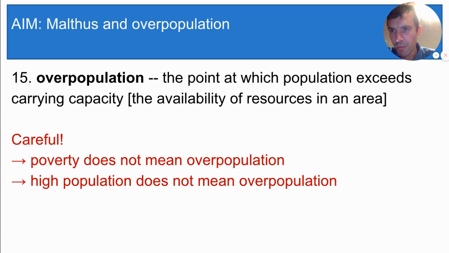And to the claim that overpopulation equals a lot of people, there are places with small populations that lack adequate resources, like a village in a desert. And there are places with enormous populations that have plenty of resources, like China. So please be very careful with how you use this term, especially if you're applying it to the world today.